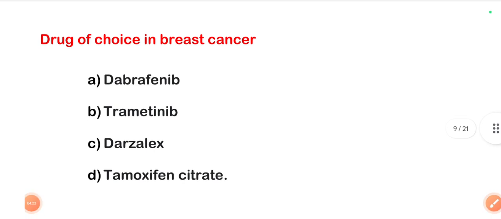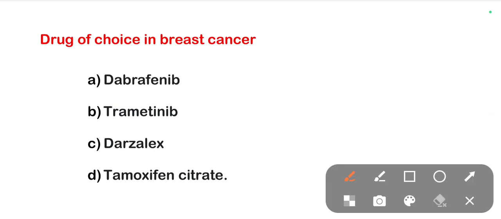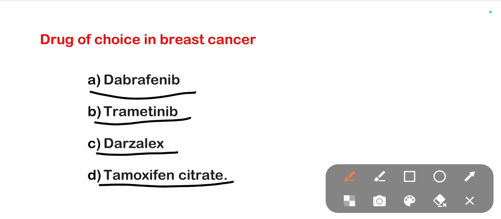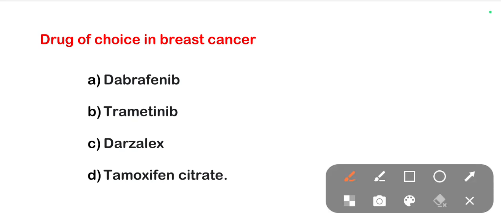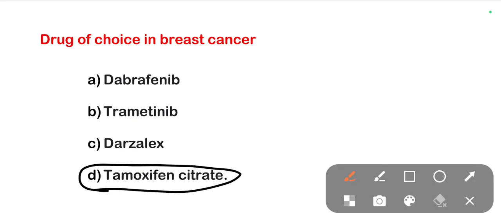The next one is, drug of choice in breast cancer. Options are dabrafenib, trametinib, Darzalex and tamoxifen citrate. The right one is tamoxifen citrate, the drug of choice in the case of breast cancer.